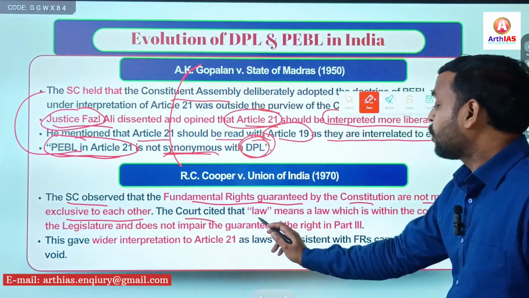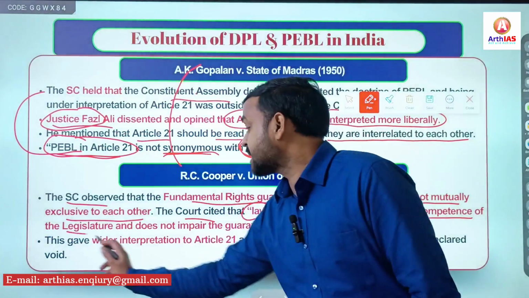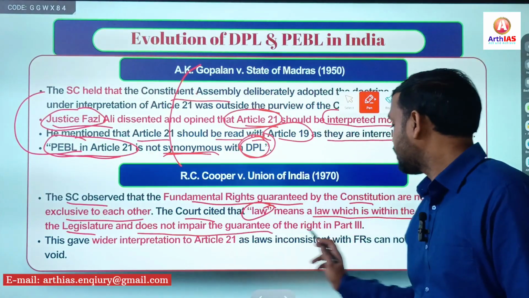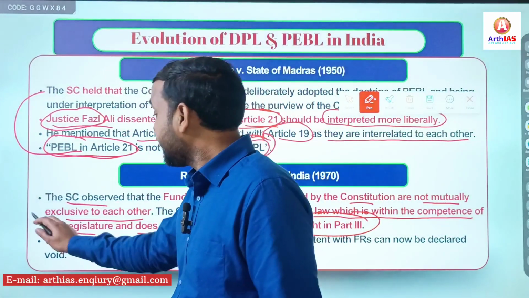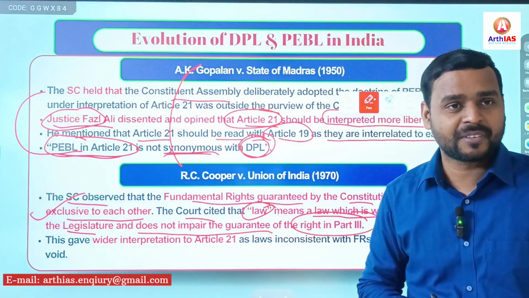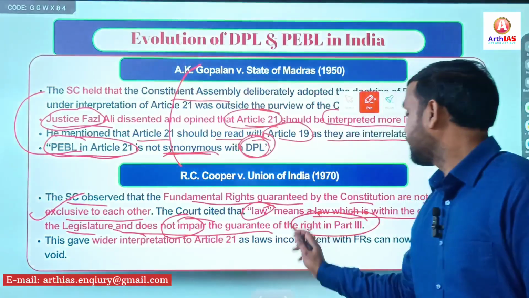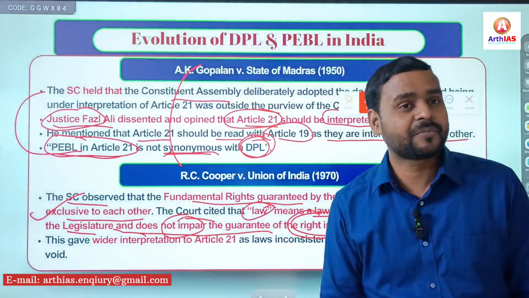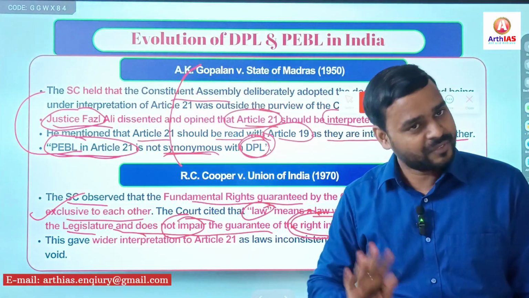So the court cited that law means a law which is within the competence of the legislature and does not impair the guarantee of rights in part 3. So here it restricted the powers of legislature, means parliament, that it cannot impair the guarantee of rights in part 3. Means simply fundamental rights cannot be violated, right?